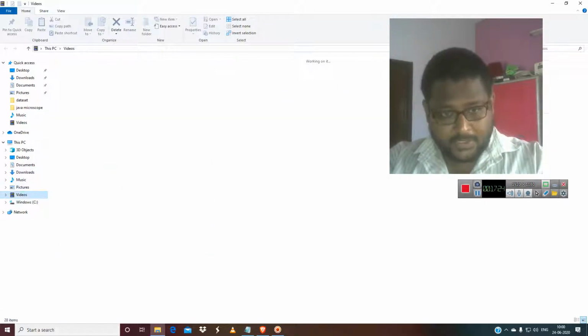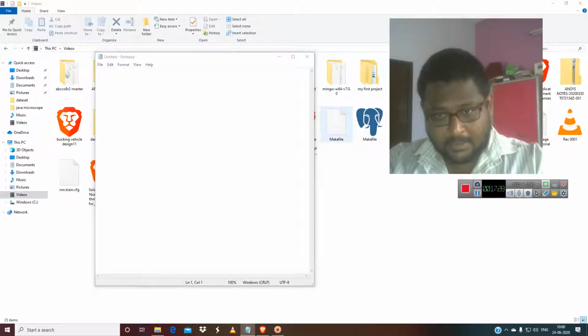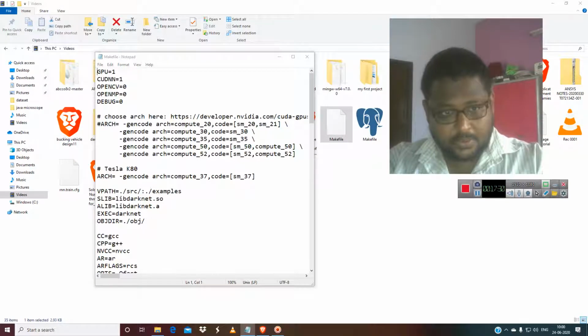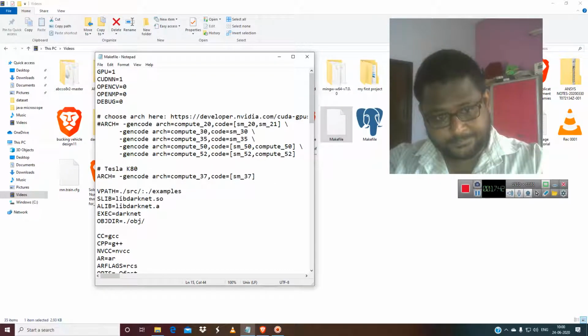So just go to the videos. Where is it? Over here, the makefile. Okay, the makefile is over here. I have enabled GPU and everything. I have just asterisked it to not get notified. This is the makefile for Tesla K80, and I just organized it. So I just save it.